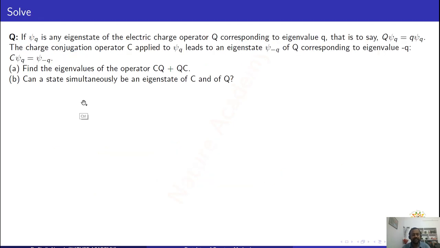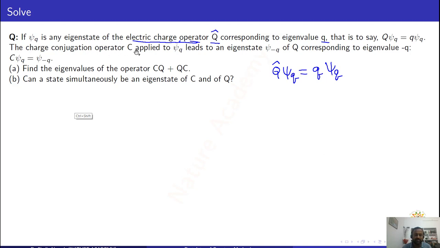There is another interesting question. If psi of q is any eigenstate of the electric charge operator Q corresponding to eigenvalue q, given that Q acting on psi of q is q times psi of q. So charge is a measurable quantity, so I can associate an operator with it. Here Q cap is the operator representing the electric charge, and it follows the eigenvalue equation like this.